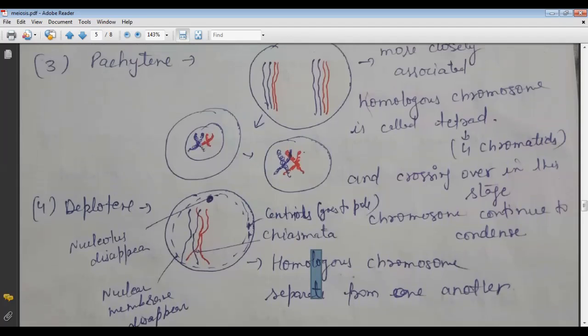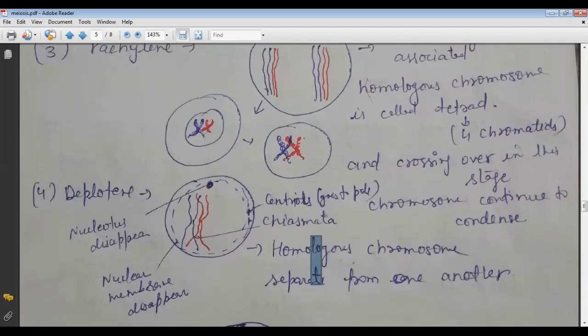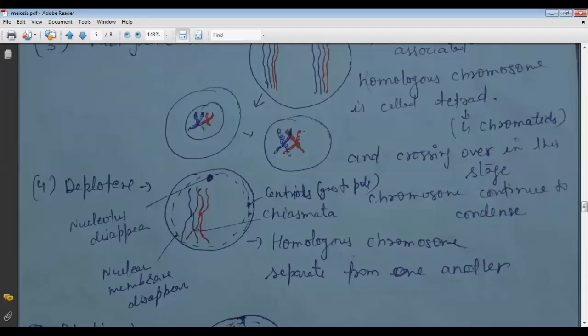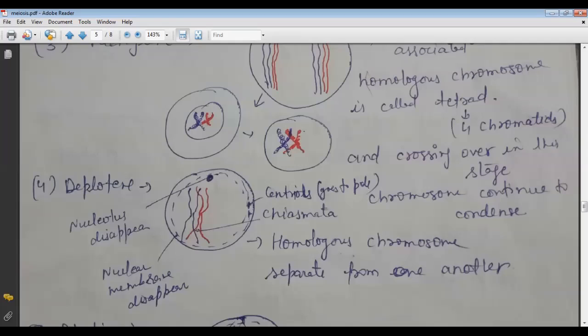But now in the diplotene stage, these organelles start to disappear. The nucleolus is now absent in the diplotene stage, the nuclear membrane is absent, and the centriole goes to the pole side.